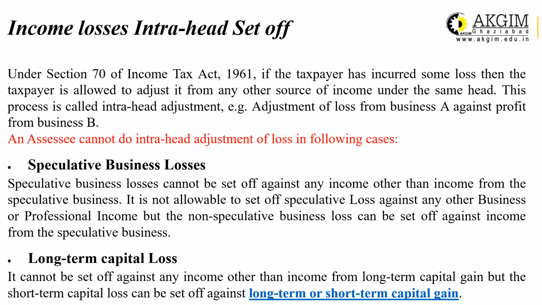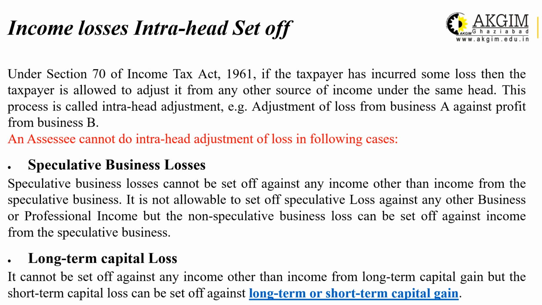Now the rules regarding intra-head set-off. That means the set-off of losses within the same head. Under section 70 of the Income Tax Act 1961, if the taxpayer has incurred some losses, then the taxpayer is allowed to adjust it from any other source of income under the same head. The same example which I have taken in your previous slide: if you have loss from one house, that can be set off against the income generated from another house. This process is called intra-head adjustment, or loss from one business against the profit from another business.